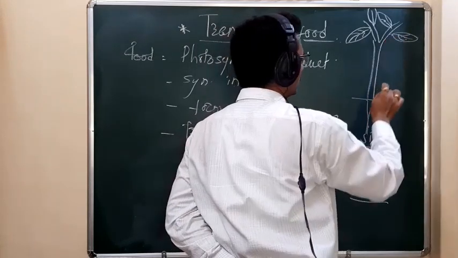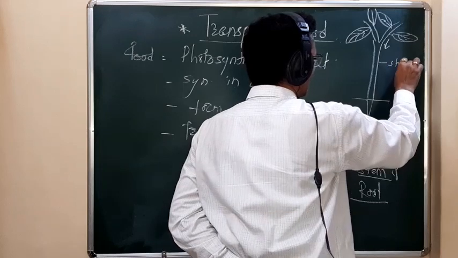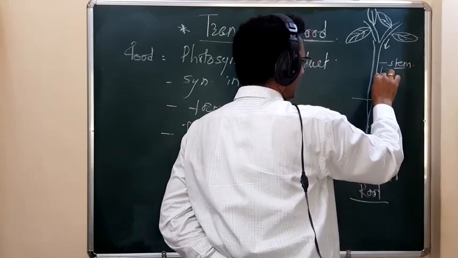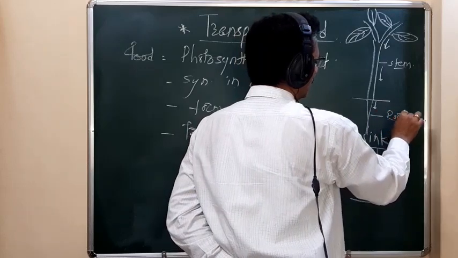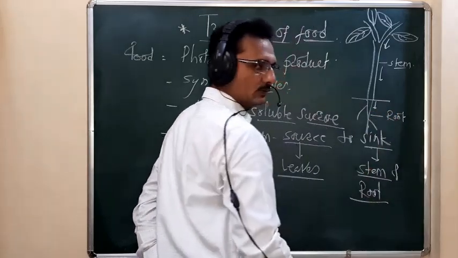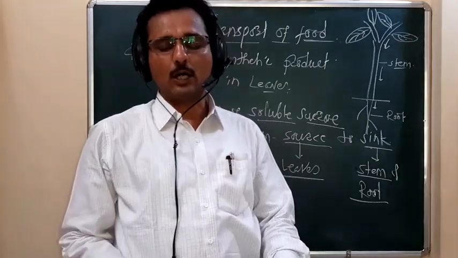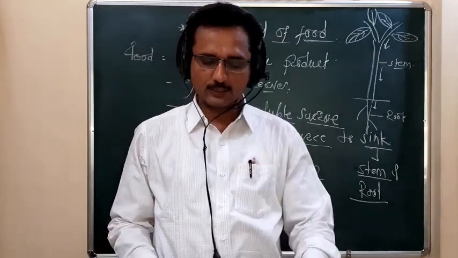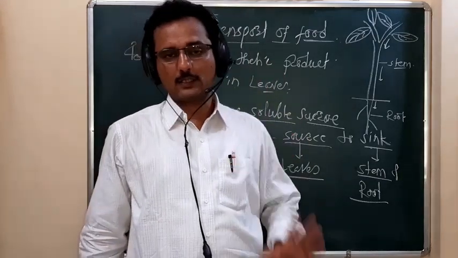Because of the concentration gradient, it is transferred toward the stem, and finally from that stem, the food is transferred toward the root system. So that food is transferred downwardly, but in a vertical way.